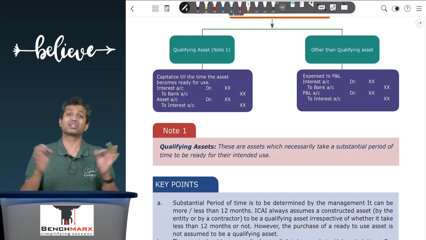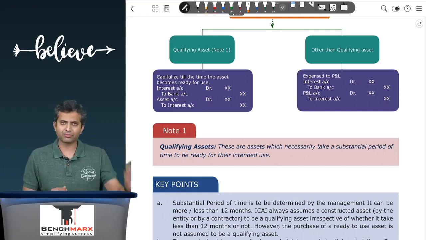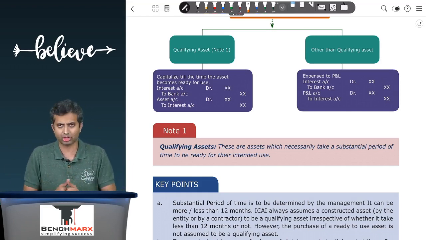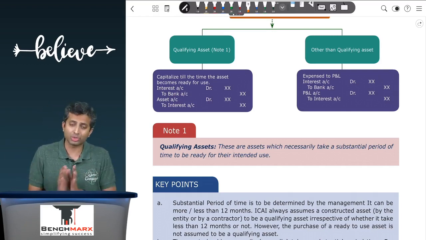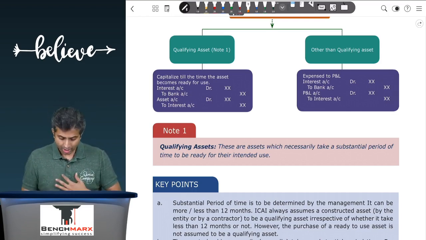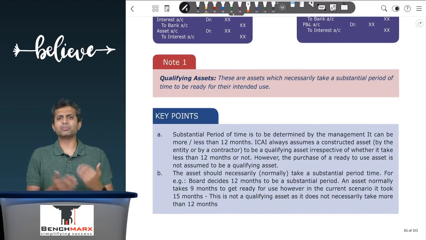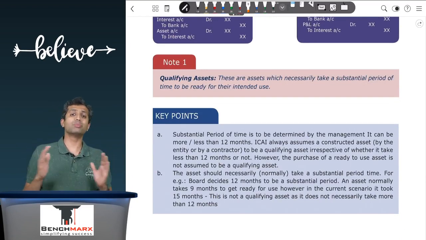However, if you were to purchase a ready-to-use asset, then the borrowing cost will not be capitalized. Like for example, if you were to buy an under-construction house which is going to take 3 years to be ready, it is a qualifying asset. However, if you are buying a house which already has an occupancy certificate, in which case that is not a qualifying asset.